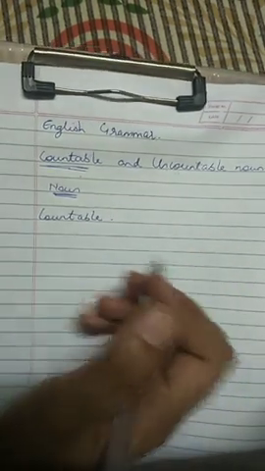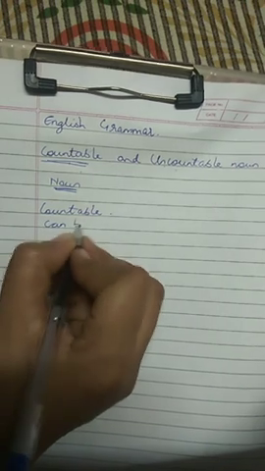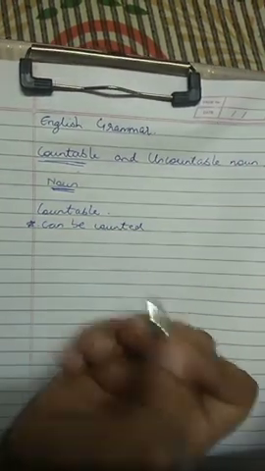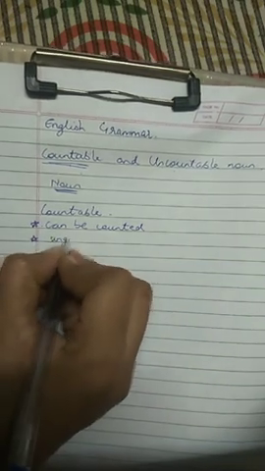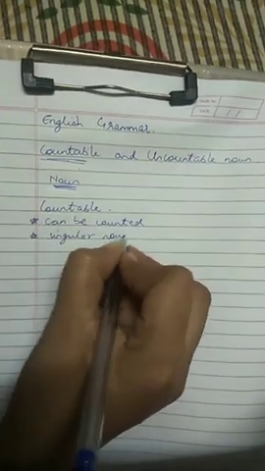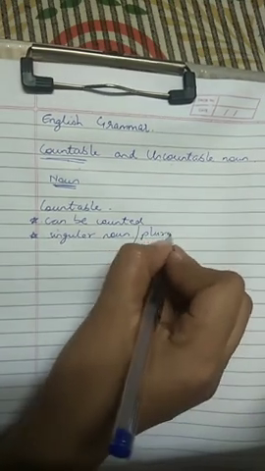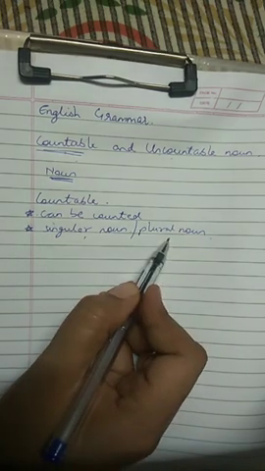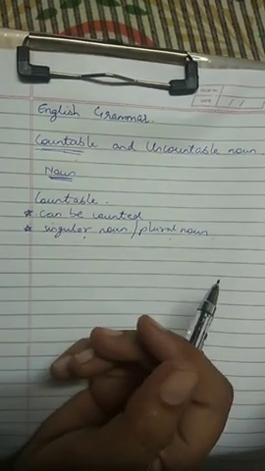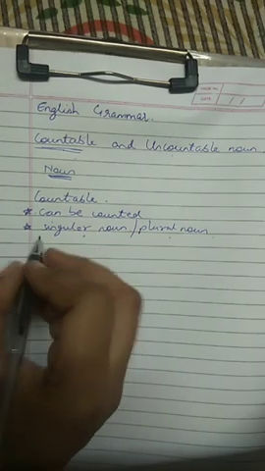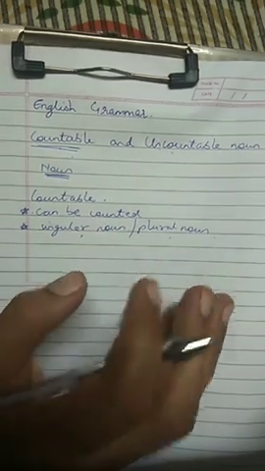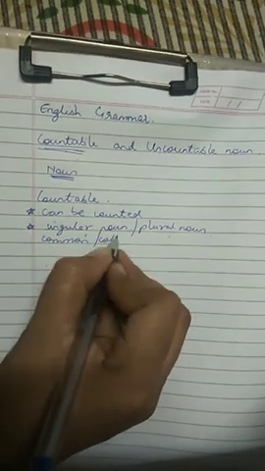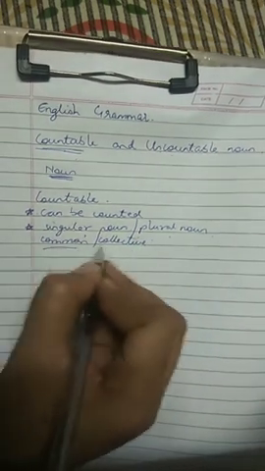Now what is a countable noun? They are nouns that can be counted, no matter whether it is a singular noun or a plural noun. We can count the nouns, okay? And mostly all common and collective nouns are countable nouns. Whether it is a common noun or a collective noun, they are all countable nouns.